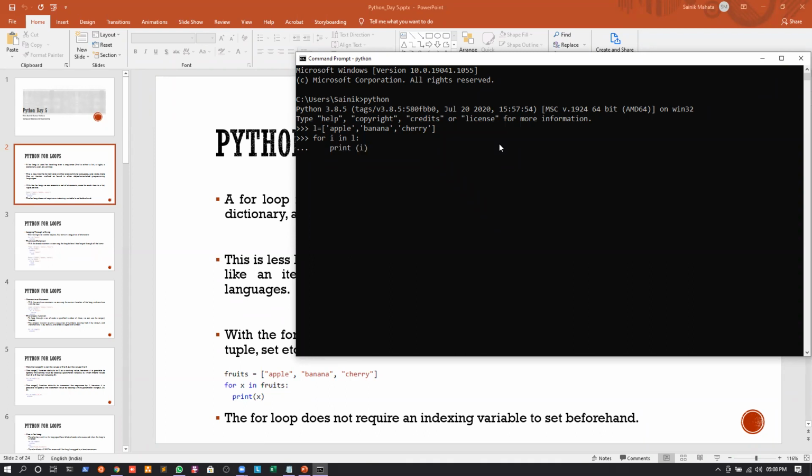Okay. So which means every time the iterator of the loop traverses to every element, suppose this goes to apple, first it will go to apple, it will print the value of apple, right? It will go to banana, it will print the value of banana, and last it will go to cherry, and it will print the value of cherry. Okay. So if I write print and if I press enter, again we can see that whatever we have discussed, the same thing is happening here.